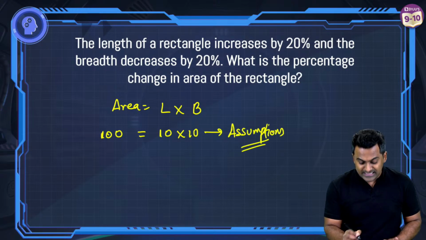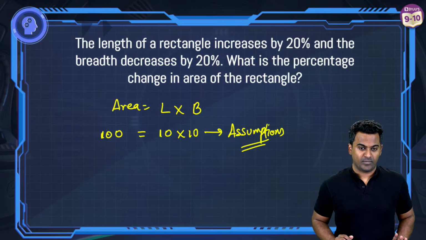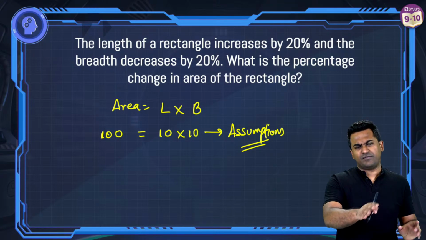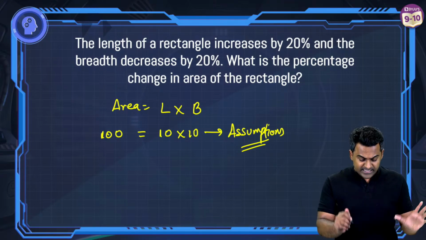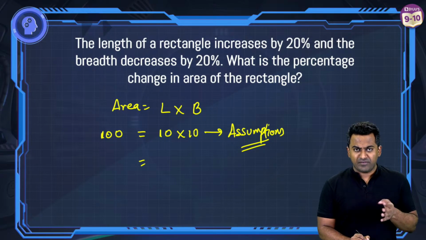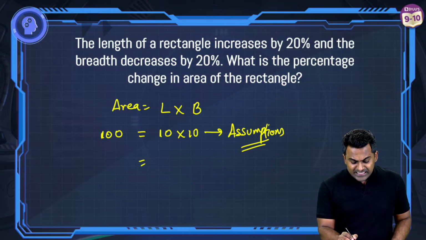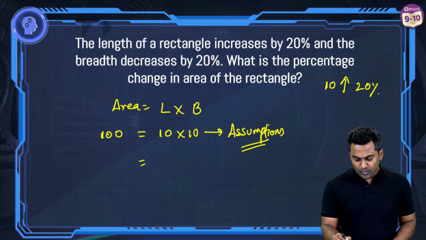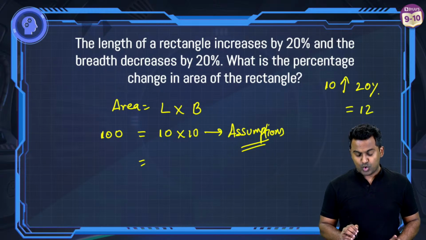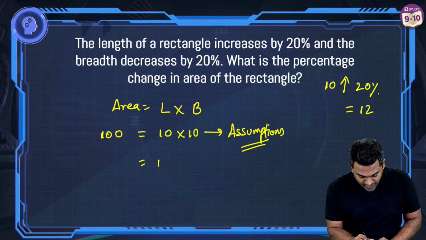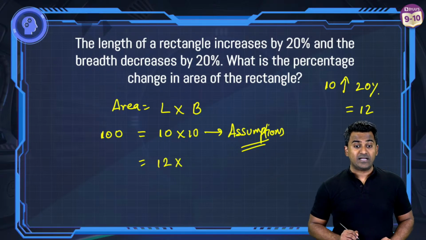And as I said, your assumptions can be anything. All right? So Saranya says she took length as 100, breadth as 50. Absolutely fine, Saranya. You will still get the same answer. Now, length is how much that I have taken? I've taken 10. Now, 10 increases by 20%. So when 10 increases by 20%, what is 20% of 10? 2, right? So this is equal to how much now? 12. When length increases by 20%, it becomes 12, right?